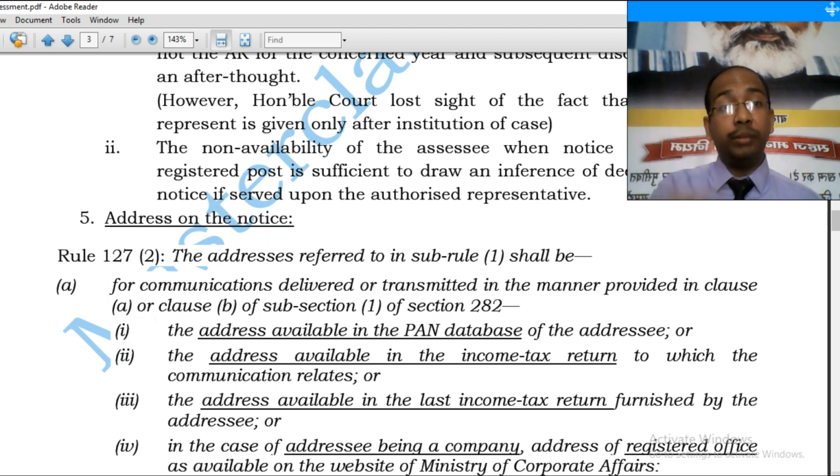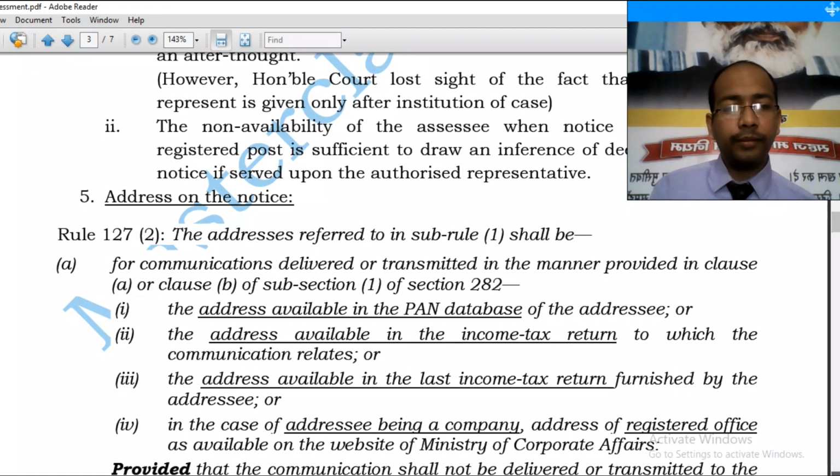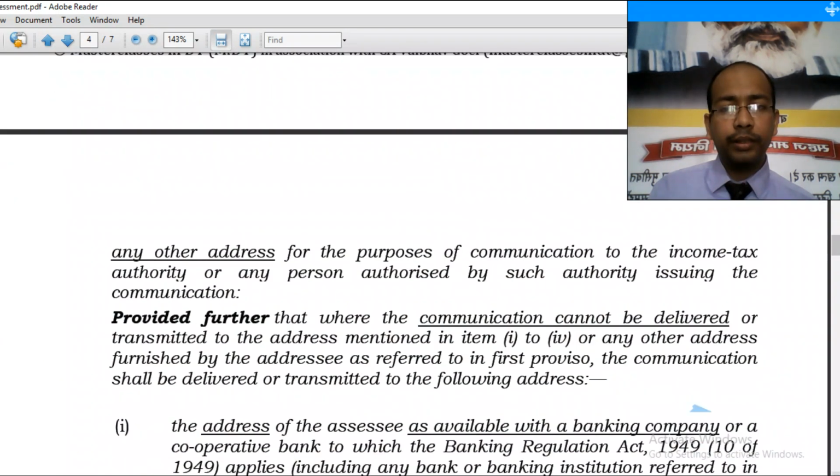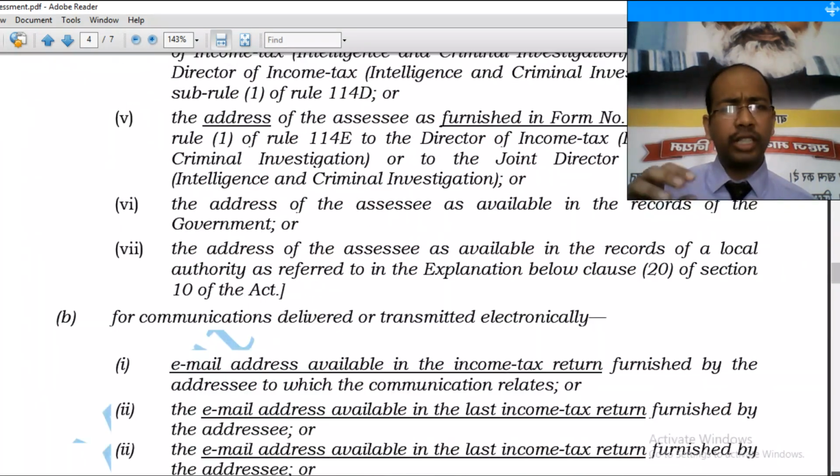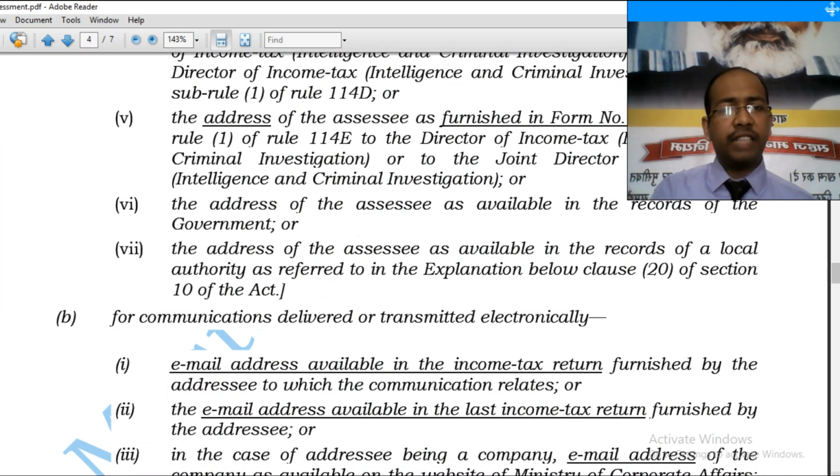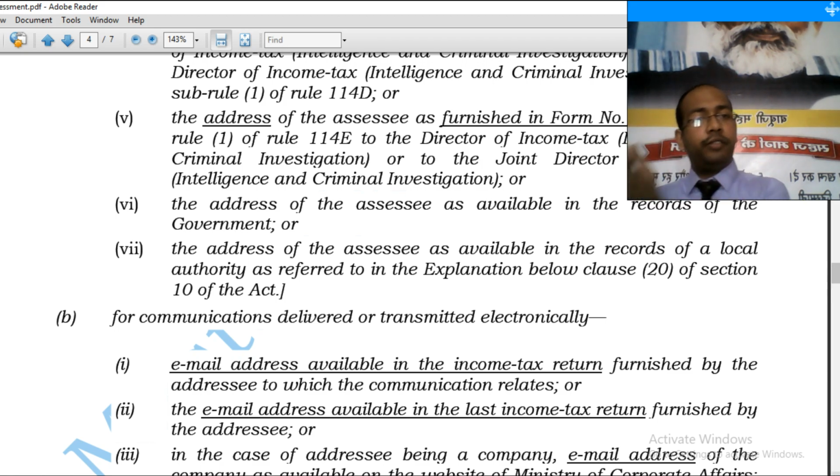And when it comes to email, now the notices will be issued by email. Similar provisions are there for email as available in the income tax return relating to the communication. Suppose the communication relates to AY 17-18, the email provided in the return for AY 17-18.